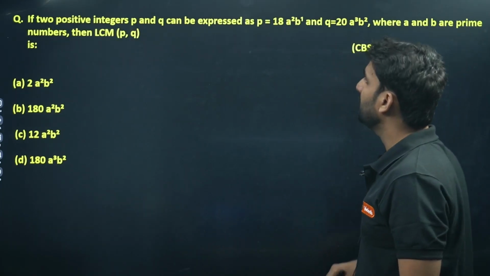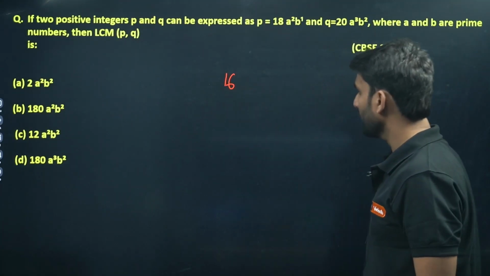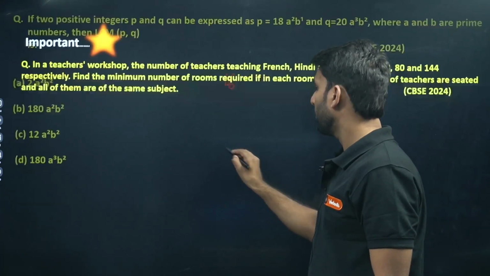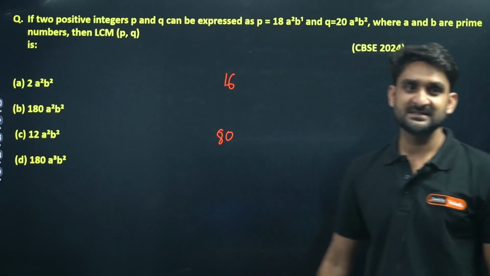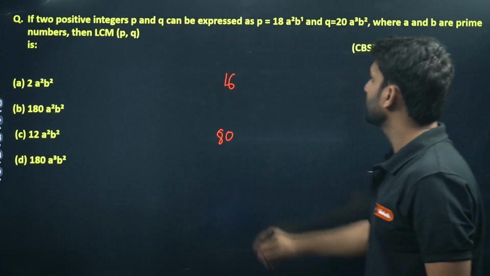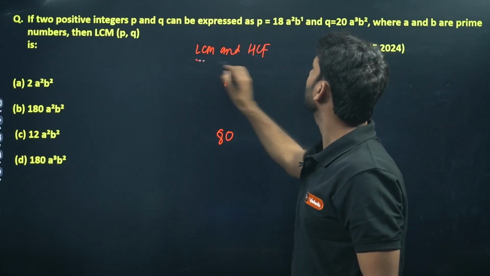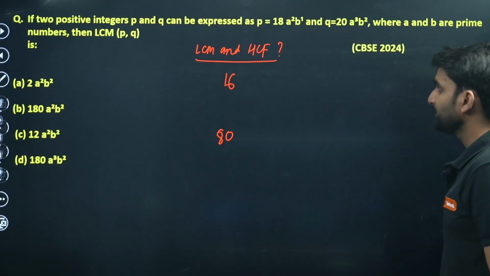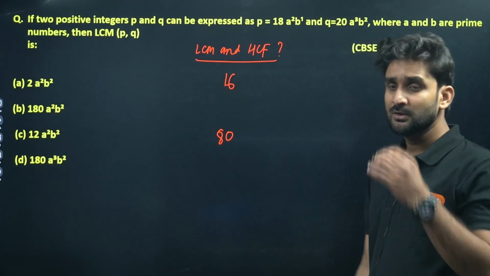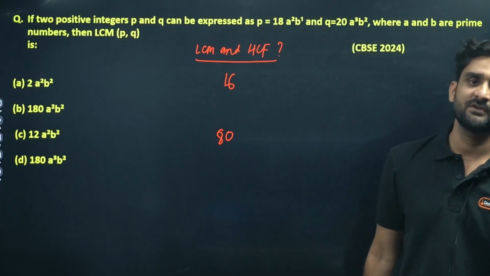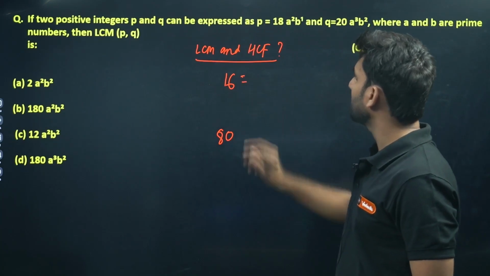Let's say the question is: what will be the LCM and HCF of 16 and 80? We can do it by the prime factorization method, but I'll give you a trick here for how we can easily find the HCF and LCM of any two numbers. So factorize first. What will be the factorization?